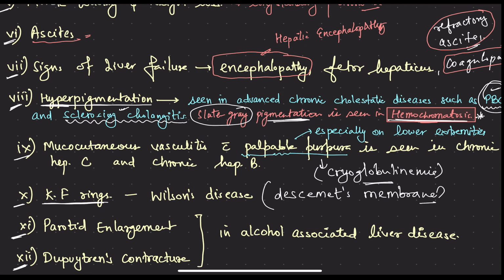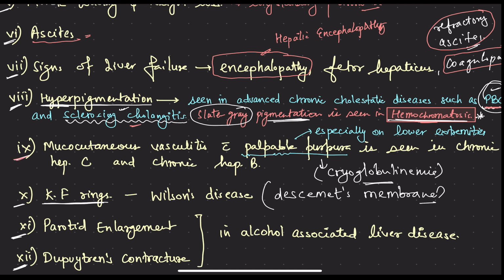So that patient needed further evaluation also. Sometimes there can be two etiologies, and we have to keep an eye of suspicion in such cases. Other conditions in which hyperpigmentation is seen are primary biliary cholangitis and sclerosing cholangitis. So, three disorders in which there is hyperpigmentation: primary biliary cholangitis, sclerosing cholangitis, and hemochromatosis.